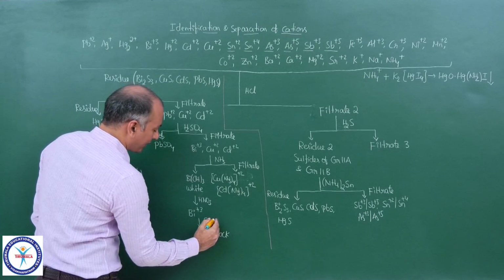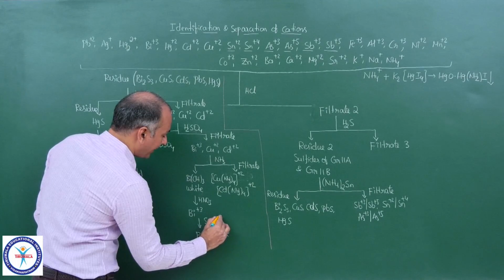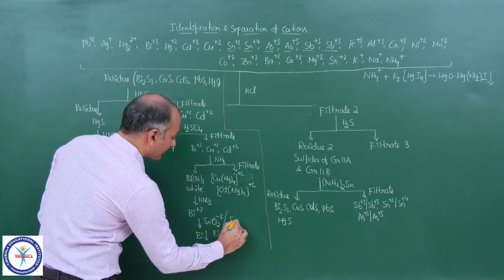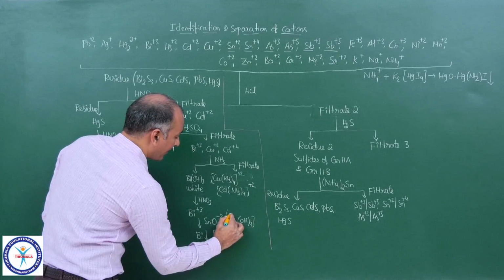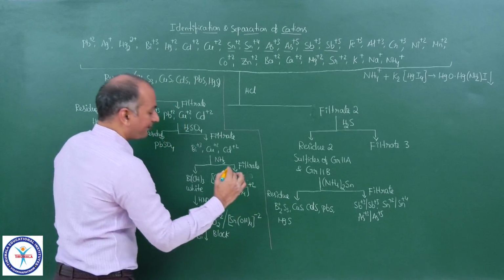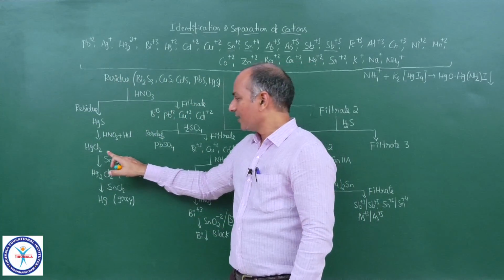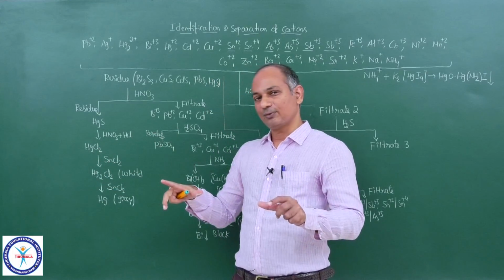So we don't add SnCl2 actually. We add SnO2 minus 2. Or else you can write it like this also, Sn(OH)4 minus 2. Both are same. So please remember, this is one very important difference. HgCl2 with Sn plus 2, there you can add SnCl2.